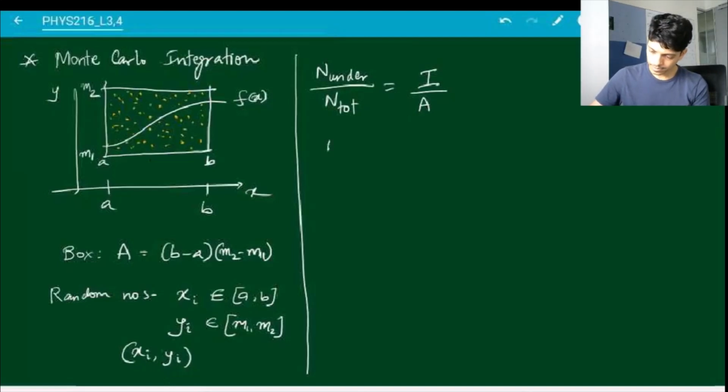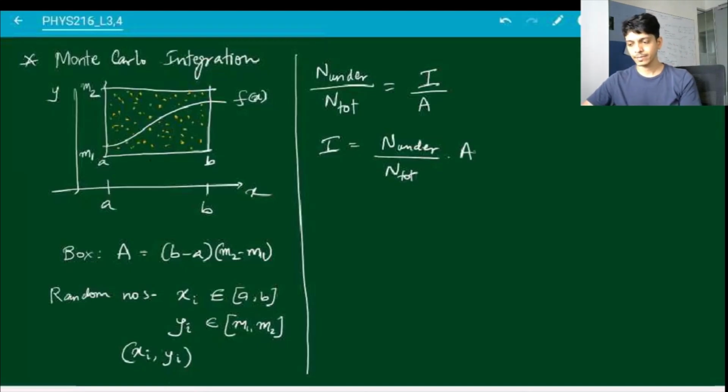So that is it. Then the integral which I want is just the points which fall under the curve divided by the total number of points multiplied by the area. I know the area because I know b, a, m1, m2, and I know the total number of points that I have thrown in. Typically you have to use some large number, something like 10,000, million, billion, and each time I'm going to count how many of those points